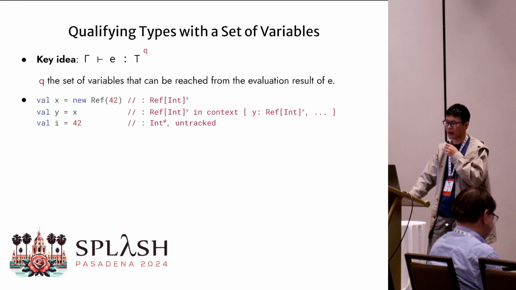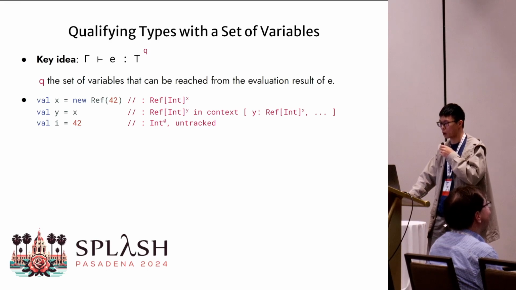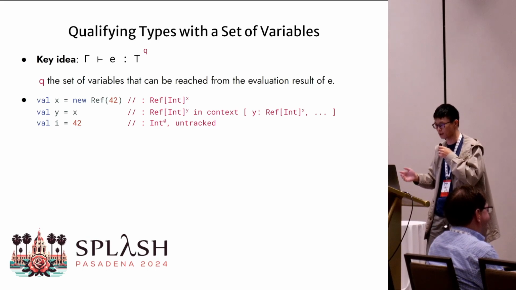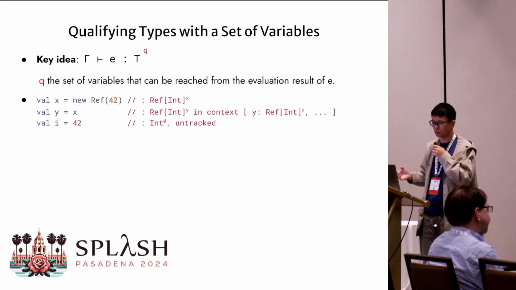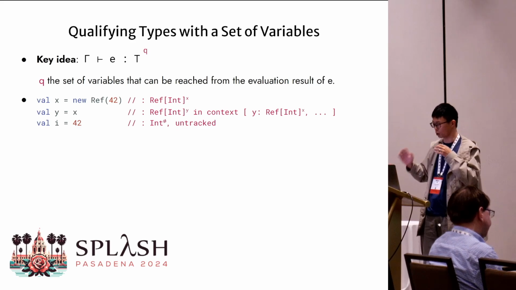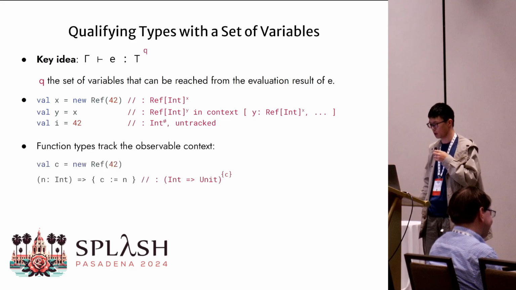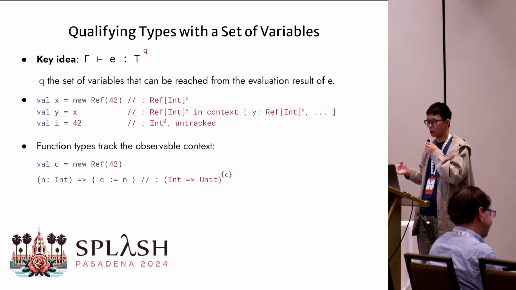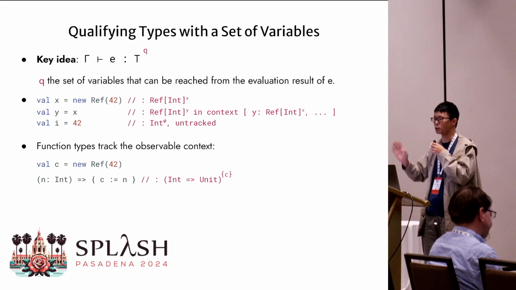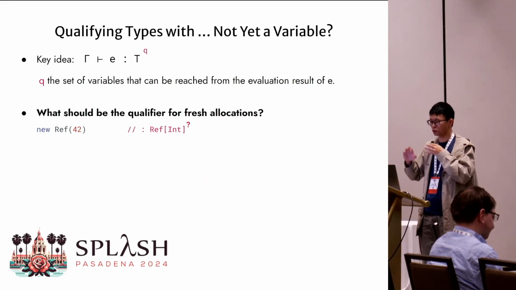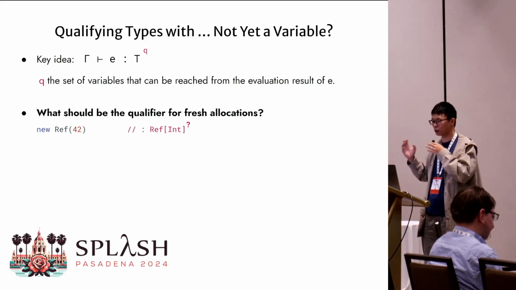When we further assign x to y, the type of y will also be qualified with its own variable name. We can later transitively trace its reachability using the typing context. And for primitive resources, such as integers, their qualifier is just an empty set, meaning that they are untracked. Function types also have a qualifier, which is basically the free variables captured by the function, or what we call the function's observable context.